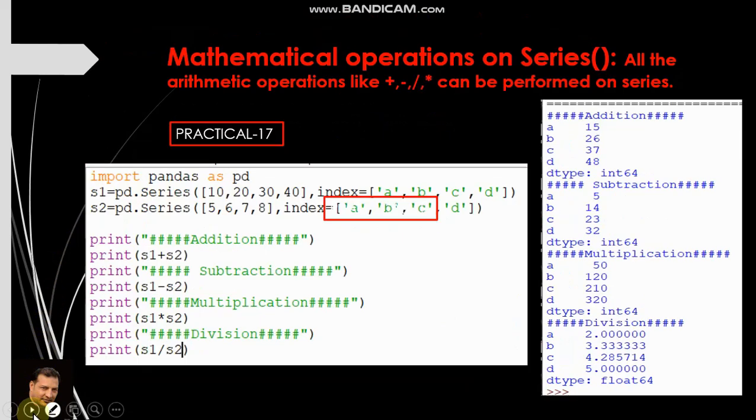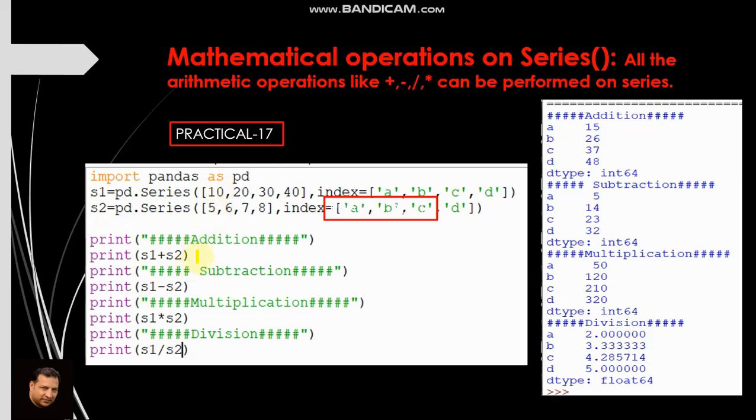Next, so we can do mathematical operations on this series also. This is an extra box. Ignore this box. Okay, see this example. We have taken two series, s1 and s2, and if I write print s1 plus s2, it means it will add elements of these two series.